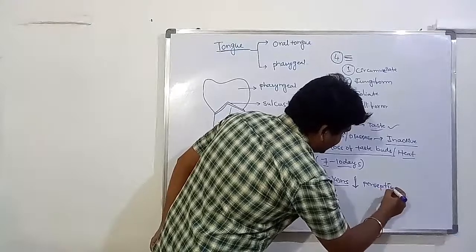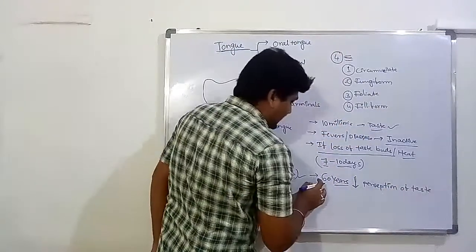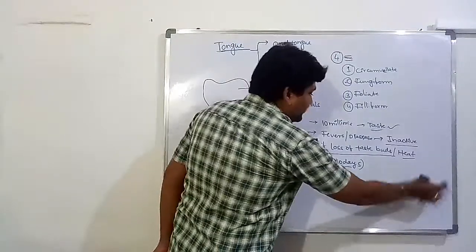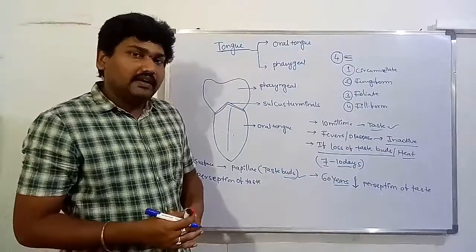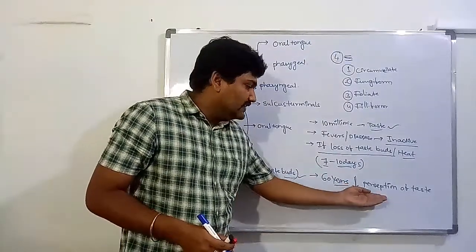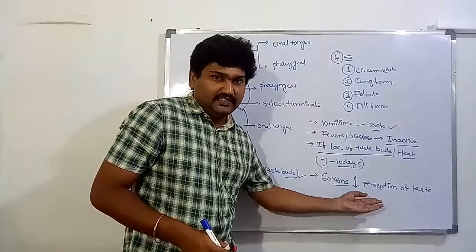Performance means perception of taste. After 60 years, the perception of taste gradually decreases. So old age people cannot perceive taste accurately. So this is one of the defects.